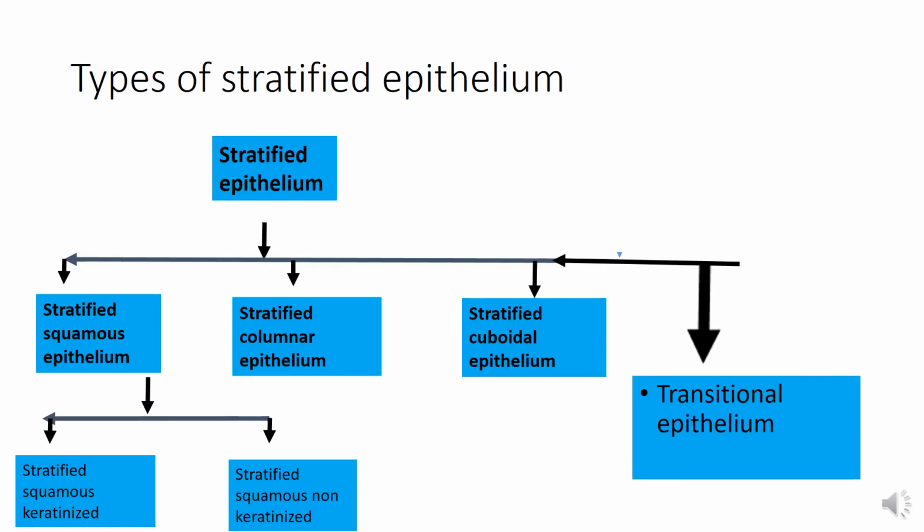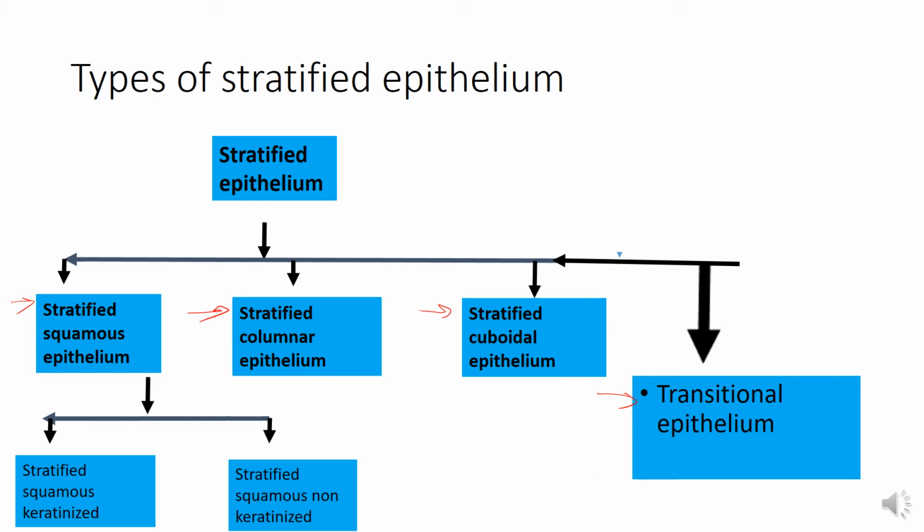So, types of stratified epithelium. Now stratified epithelium is divided into four types: the stratified squamous epithelium, stratified columnar epithelium, stratified cuboidal epithelium and the transitional epithelium. Now this stratified epithelium is named on the basis of the number of layers of the cells. It has more than one layer of epithelial cells. So that's why it is called stratified.